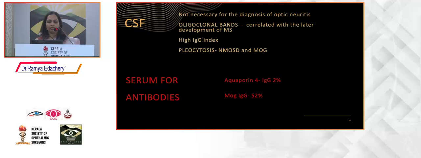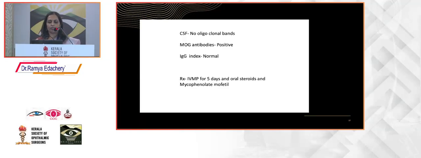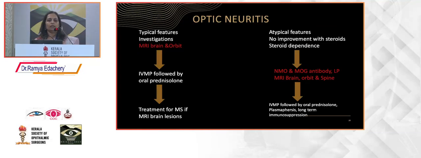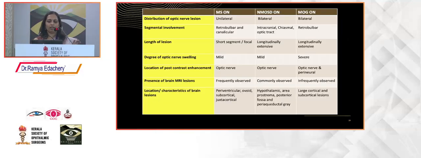I'm not going into the details, and in atypical cases you should send for all these antibodies. This is how you treat. If you have a typical patient, send for MRI brain and orbit with fat suppression and gadolinium contrast, IVMP and oral prednisolone, and treat for MS depending upon the MRI brain lesions. If you have atypical lesions, send NMO and MOG antibodies, LP, MRI of brain, orbit and spine, and give IVMP followed by oral prednisolone, plasmapheresis and long-term immunosuppression. This is all I told today: how to differentiate between NMO, MOG and multiple sclerosis.